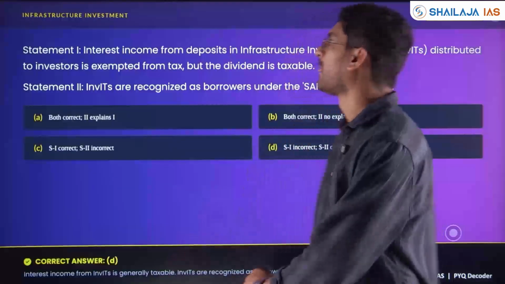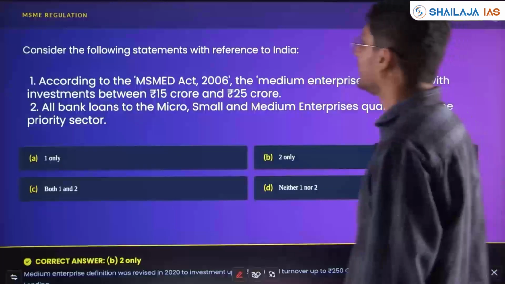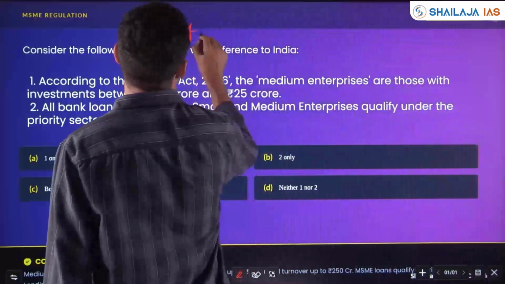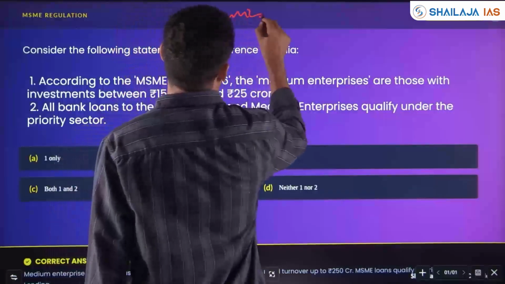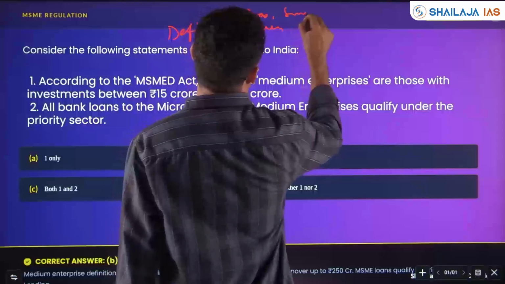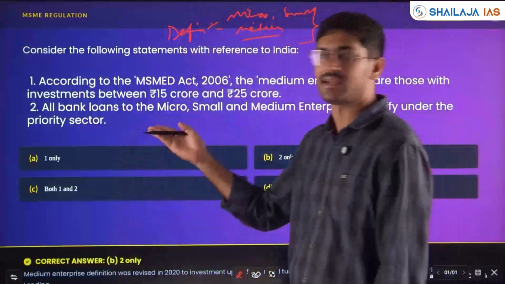Whenever there is credit and borrowing happening. Next, again, MSME regulation in 2023, new definitions of micro, small and medium were given. So a question had come in that year.